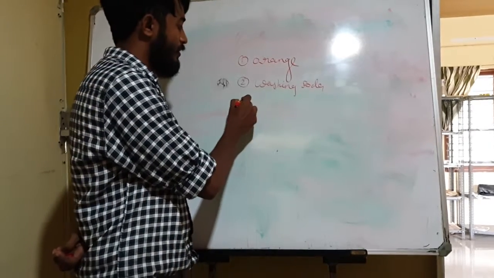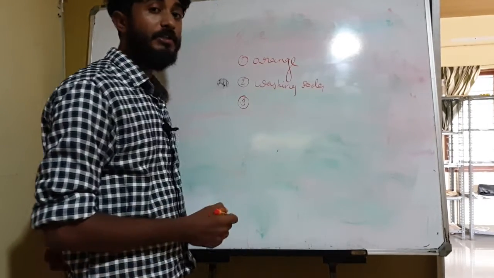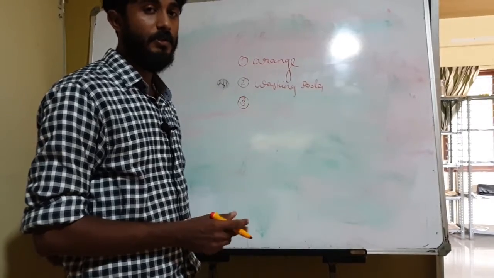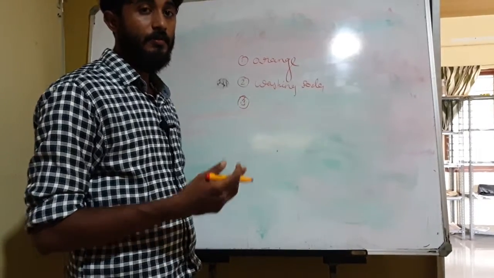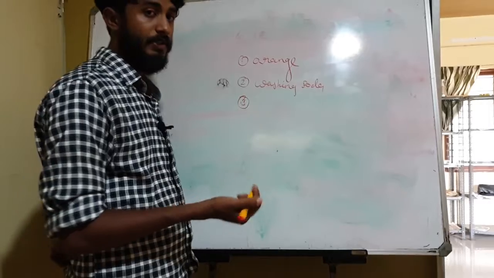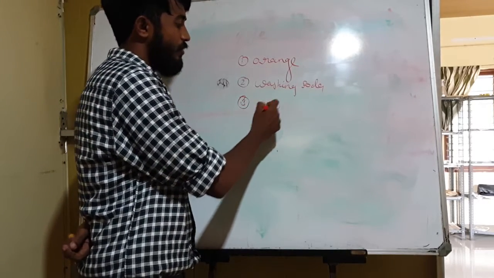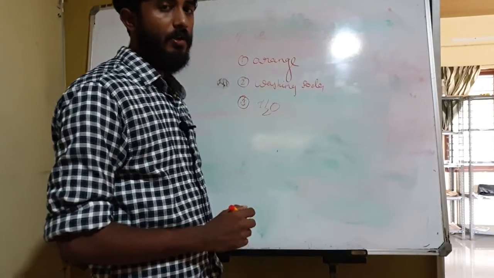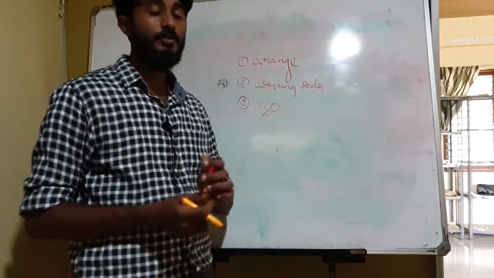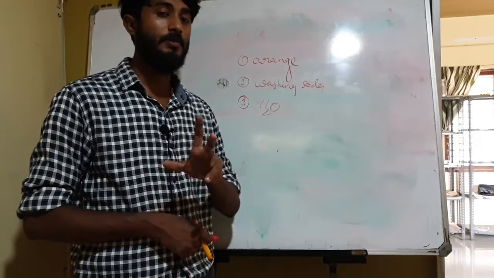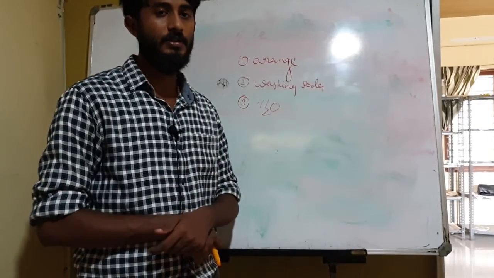Next question, give me an example for a neutral substance. That means it is not a base nor an acid. Example is H2O. What is H2O? Water, isn't it? Also, the next important question is, tell me any three important characteristics of acid.